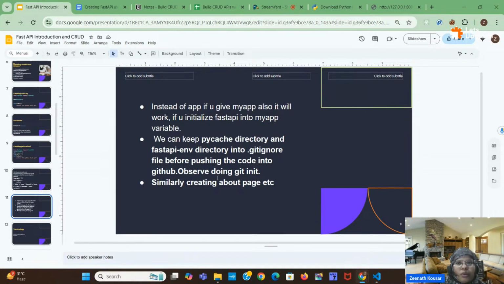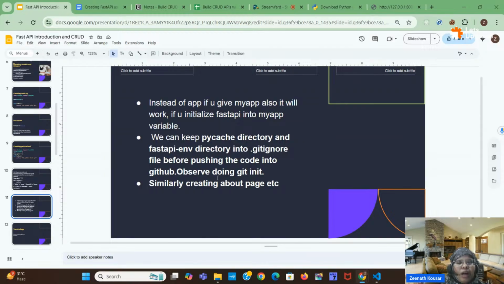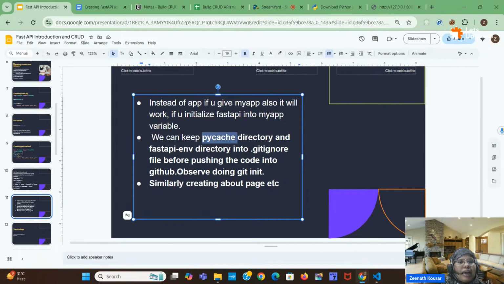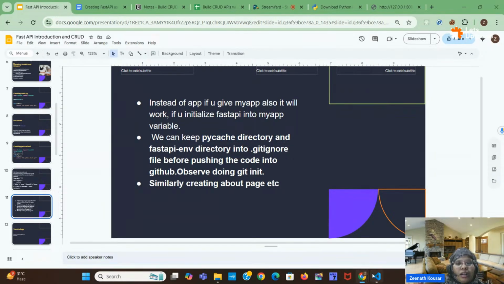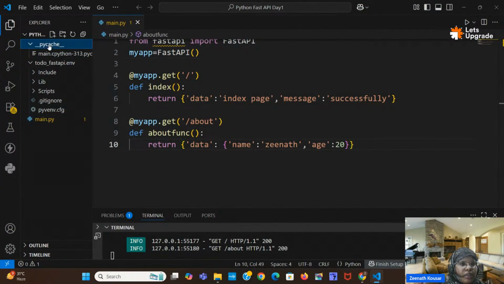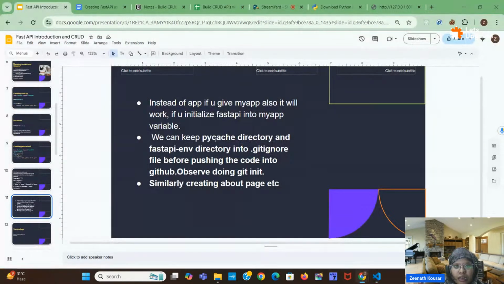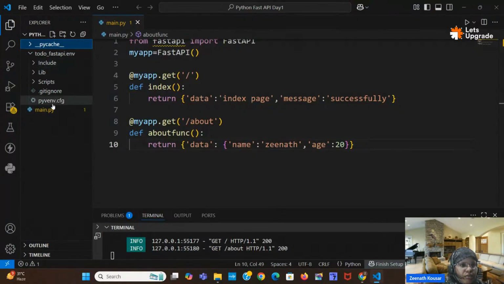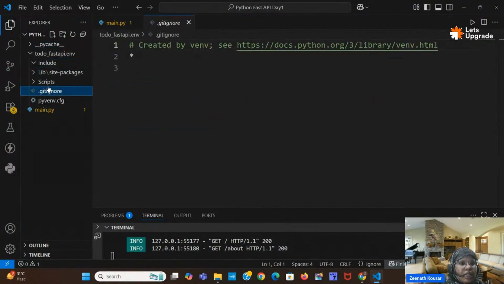Moreover, when pushing into GitHub, you can skip the pycache and fastapi env directory. These two: pycache, and fastapi slash env, if we have it. Here we don't have it. You can write this inside the .gitignore before adding your project into GitHub. You can write this pycache into the .gitignore.